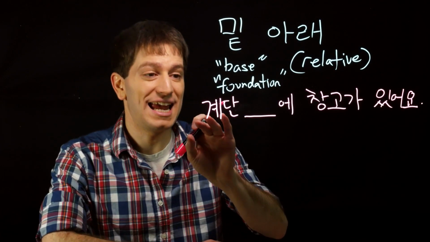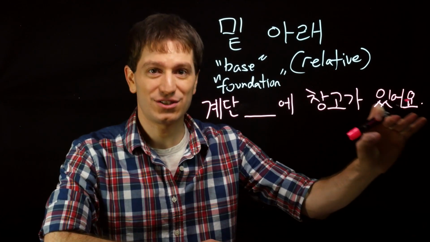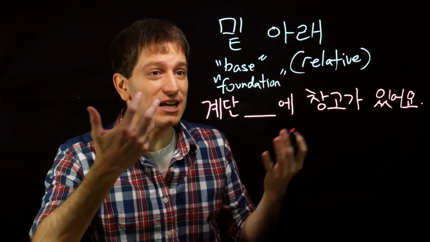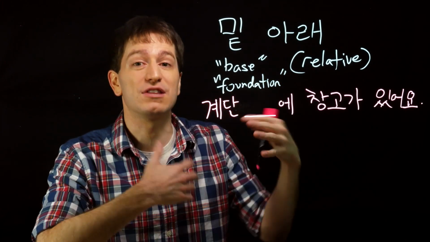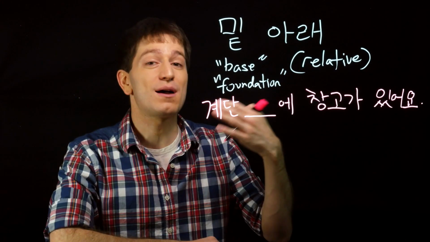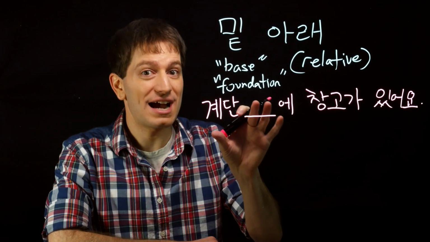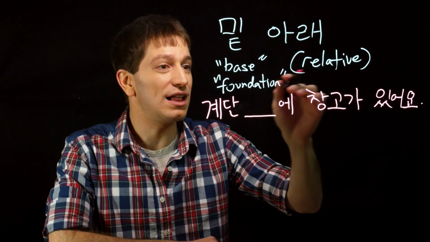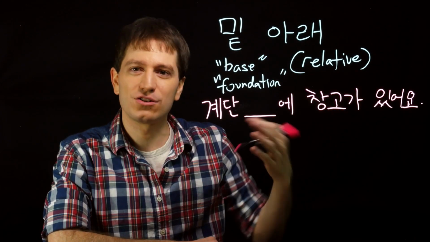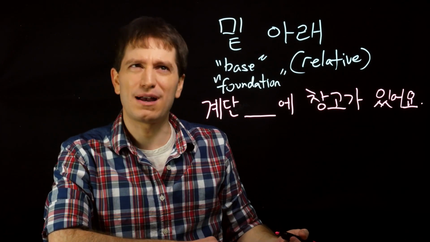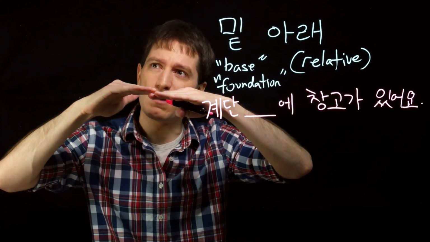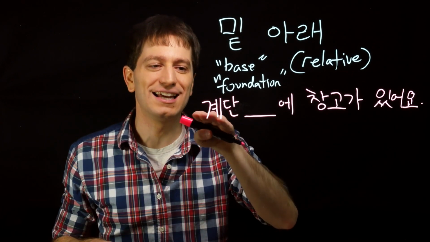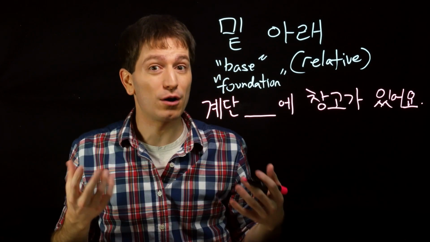So if you were to say 계단 밑에 창고가 있어요, there's storage under the stairs, what you're actually saying sounds more like you're saying at the base or at the bottom of the stairs on the floor, there is some sort of storage area. Whereas if you were to say 계단 아래에 창고가 있어요, what you're really saying is relative to the stairs, below there, there's some sort of storage. So are you talking about physically under the stairs, or are you talking about even below ground level? It could be a bit confusing, in which case saying 계단 밑에 would be far more preferred.